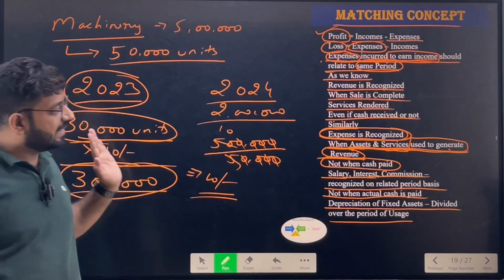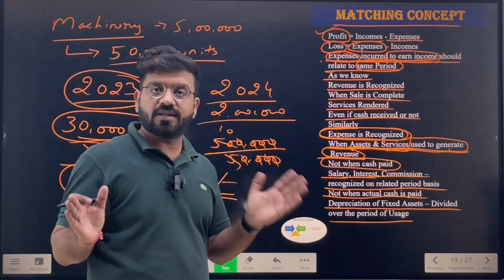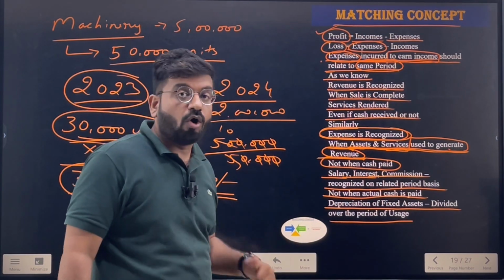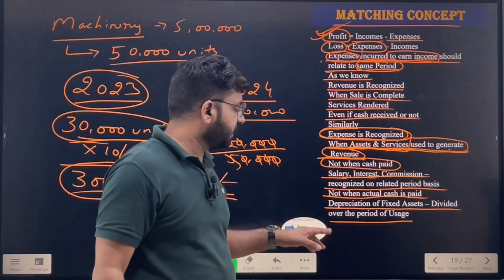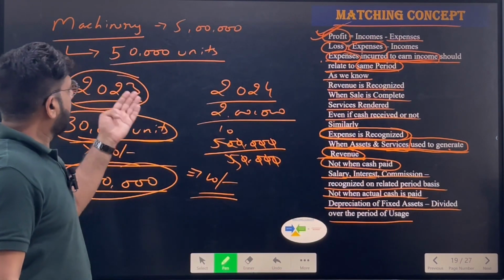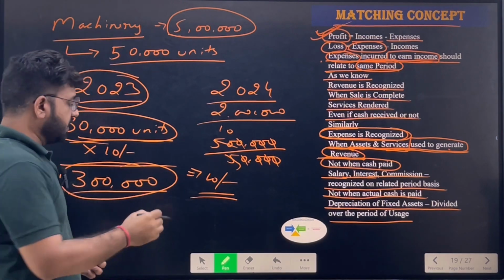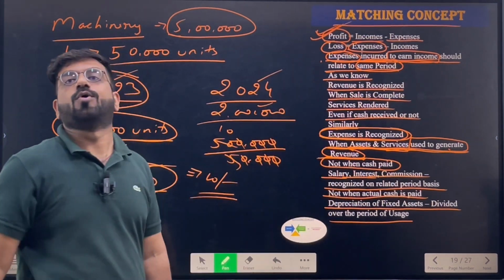So this was the basic concept of matching concept, which simply says the expenses and the income should relate to the same period of time in order to get the exact and accurate amount of profit. It also says the depreciation of fixed assets are divided over the period of usage. Now the depreciation, this 5 lakhs depreciation will be treated as an expense in 3 lakhs in 2023 and 2 lakhs in 2024. Okay.